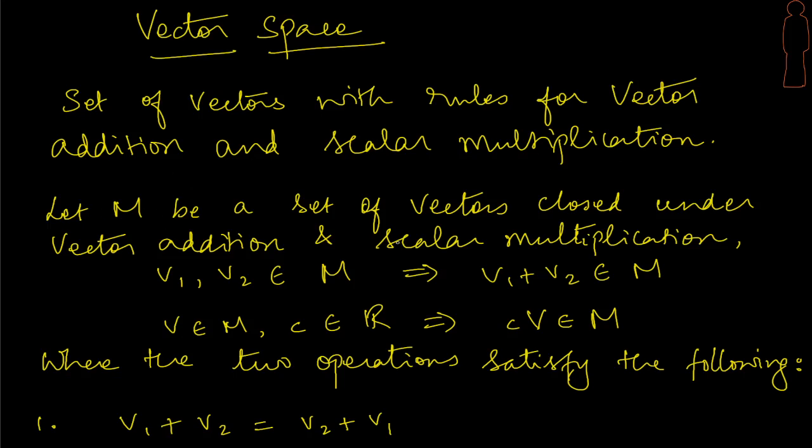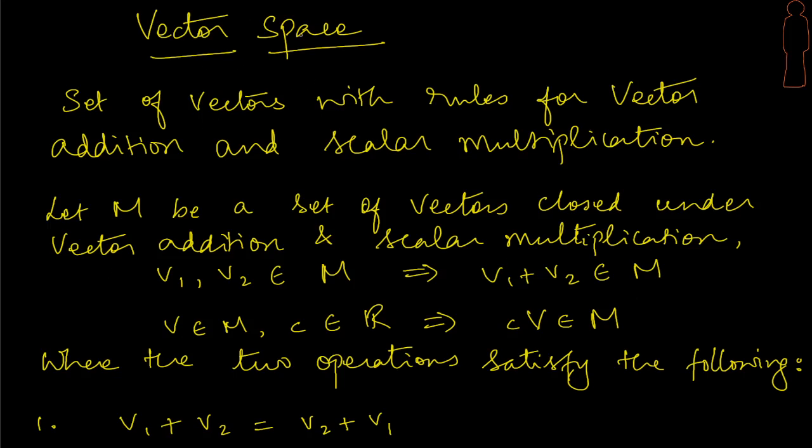If we take M to be a set of vectors which is closed under vector addition and scalar multiplication, what do we mean by closed? If I pick up two vectors in M, the sum of the vectors will also belong to the same set. Similarly, if I pick any vector from M and apply, for any real constant a, scalar multiplication of that vector, that will also belong to the same set. Such a set we call a vector space.